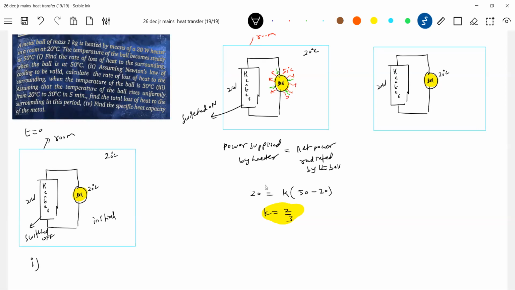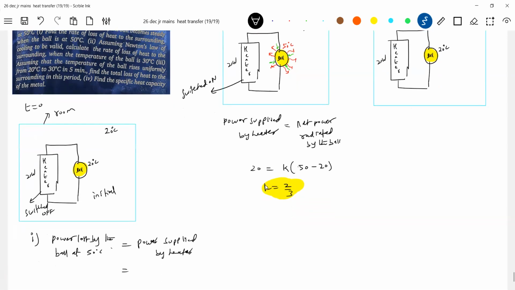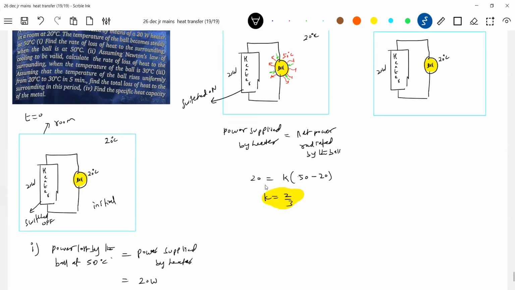But sir, it should have been more. No, the net power. Power loss means it will emit and it will absorb. How much is lost? Emission minus absorption. The resultant is what is lost, no? So therefore, power lost by the ball at 50 degrees Celsius is equal to the power supplied by the heater. So what should be this answer? 20 watt only. You need no calculation. Okay, so that's part one.